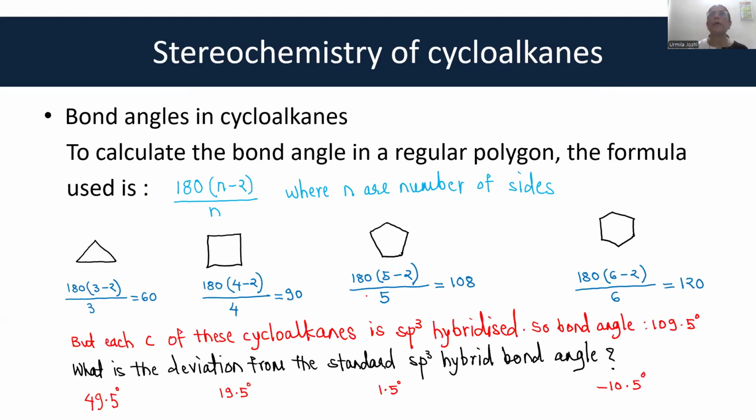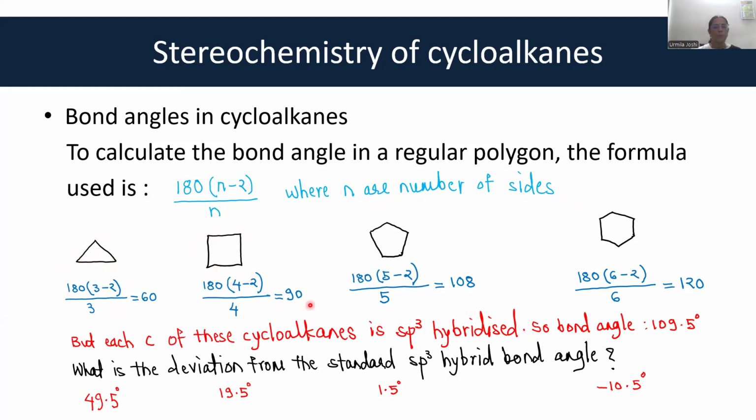Now coming to stereochemistry of cycloalkanes. Okay, first, just try to understand how you calculate a bond angle in a regular polygon. The formula used for calculating a bond angle in a regular polygon is 180(n minus 2)/n, where n indicates the number of sides of the polygon. So here in cyclopropane, the number of sides is 3. So 180(3 minus 2)/3, that is 60. So this bond angle is 60.